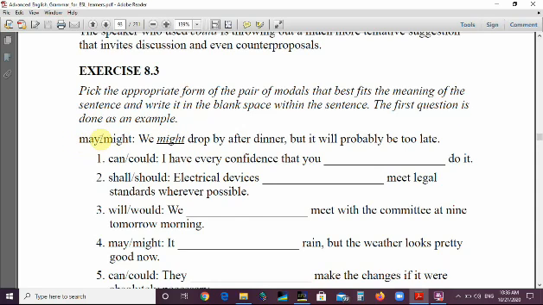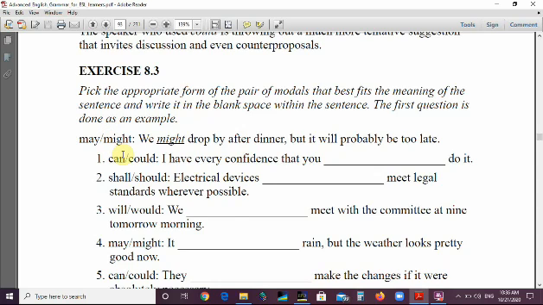We have may or might here, a pair of modals. We might drop by after dinner. Drop by means visit or come to visit, but it will probably be too late. So the speaker here is tentative, is not sure, so we use the past form of the verb may.